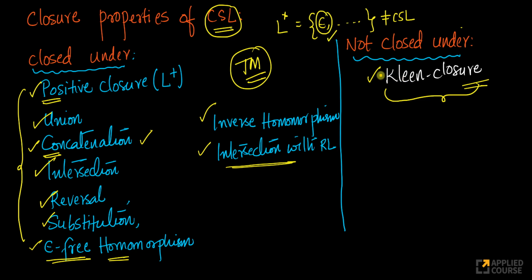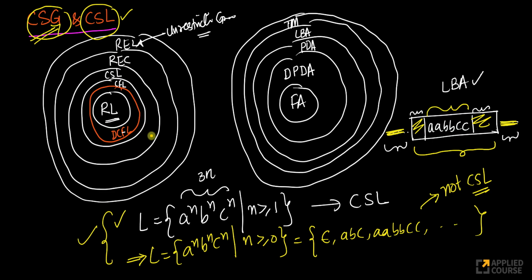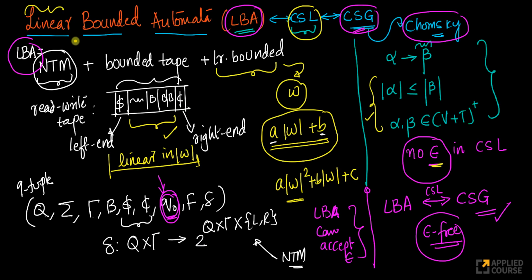That's all. Again, the concept of LBAs is very, very similar to the concept of Turing machines, except for this bounding or linear bounding part. And this linear bounding part is not a huge hamper to you. It doesn't hamper your theorems or proofs dramatically. And also please remember that LBAs and context sensitive grammars are equivalent as long as we ignore epsilons. This is a very, very important boundary case that we have to be aware of.